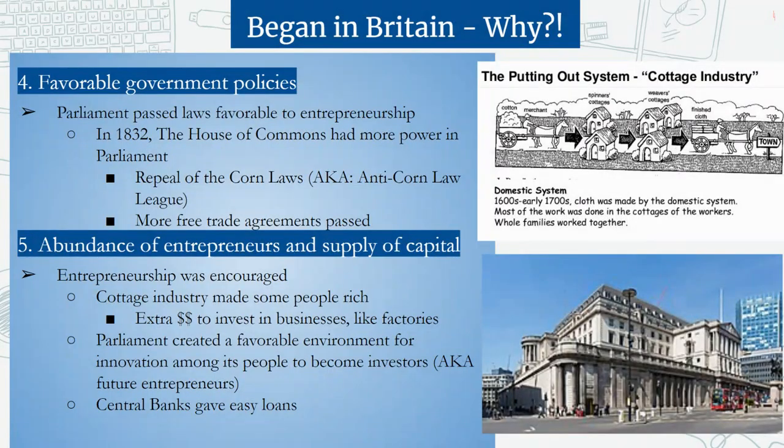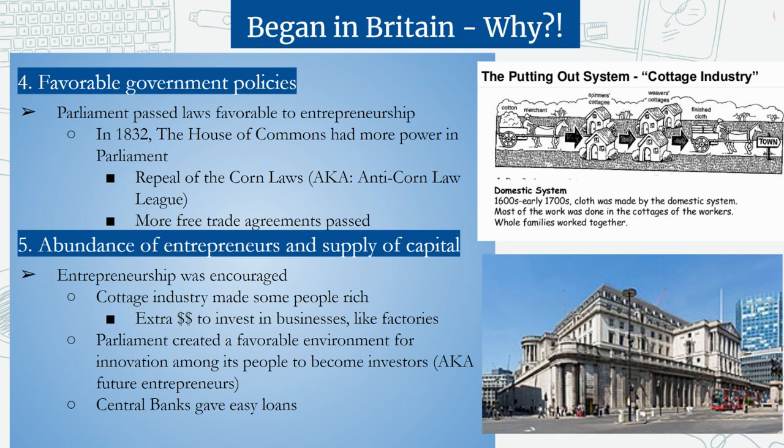All right, let's go over two more reasons. The fourth one, Britain has favorable government, and well, I should say, favorable government policies. So Parliament's going to pass laws favoring entrepreneurship. So in 1832, we have the House of Commons, which is part of the Parliament, and it's also the House that represents the working industry people of England. And they actually have the most amount of power in Parliament. And they're going to do really important things.